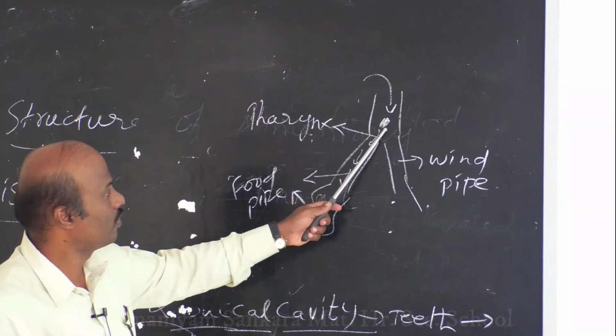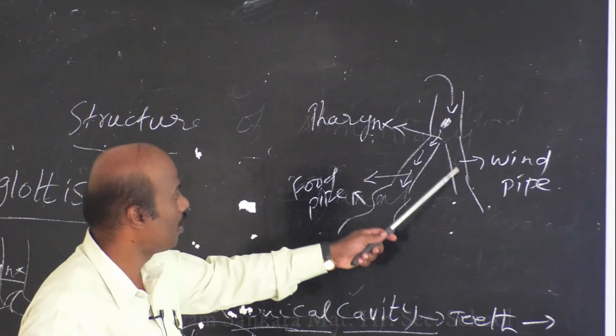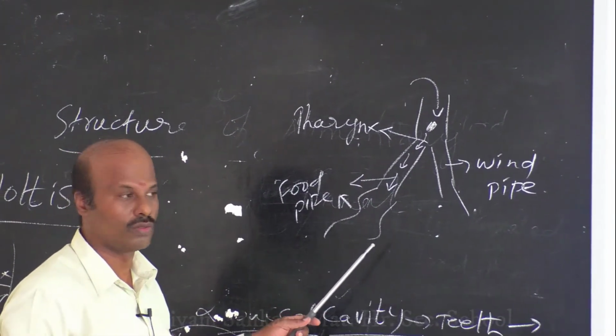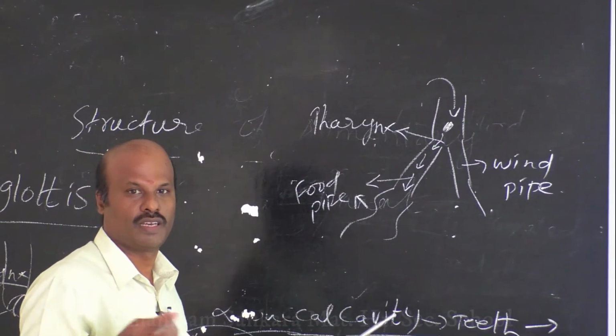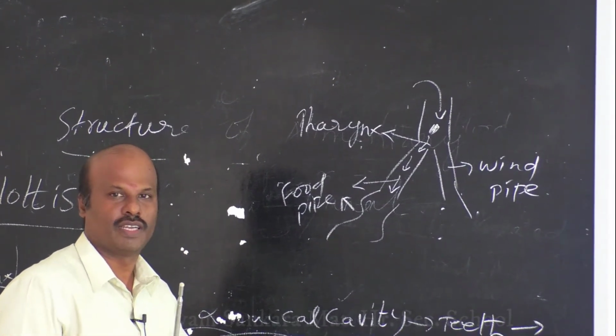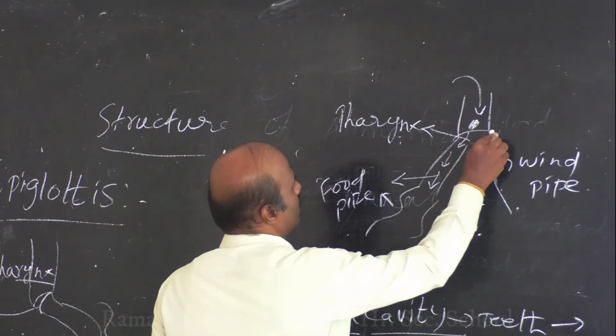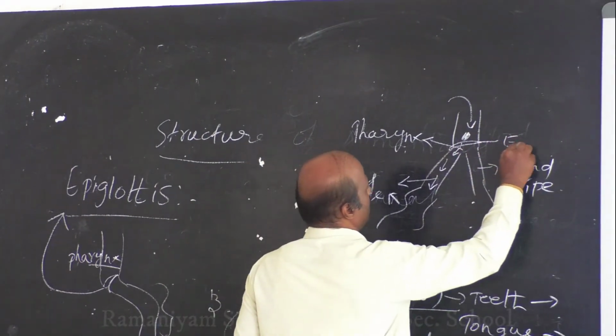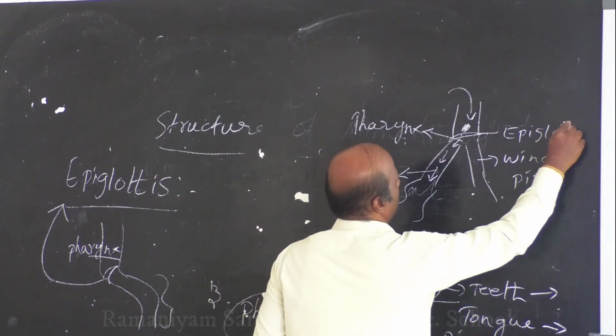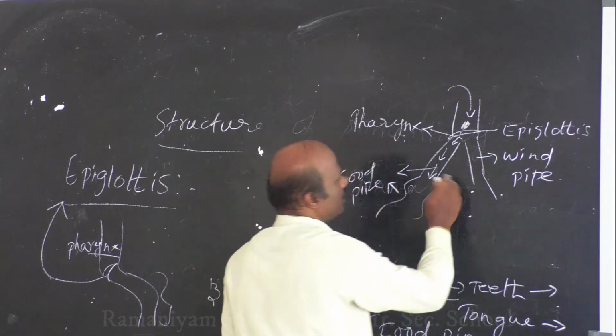So when you take food, the food may enter either the windpipe or the food pipe. But we want the food to enter only through the food pipe. So how is it coordinated? Here comes a structure called the epiglottis. This is called the epiglottis. What will happen with this epiglottis?